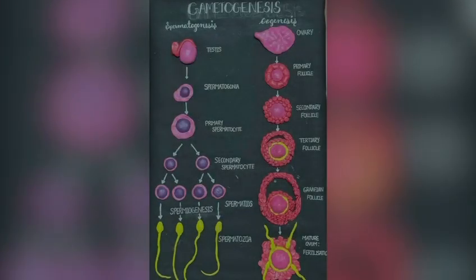Gametogenesis. Gametogenesis is the process by which gametes are formed in organisms. It ensures that offspring inherit genetic material from both parents, contributing to genetic diversity. It includes spermatogenesis and oogenesis, both of which are crucial for sexual reproduction, ensuring the correct number of chromosomes in